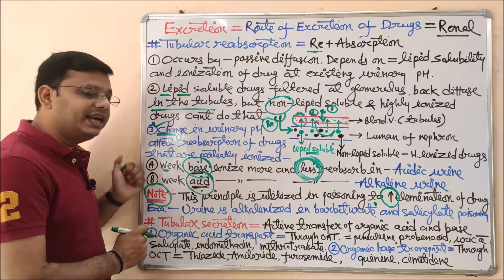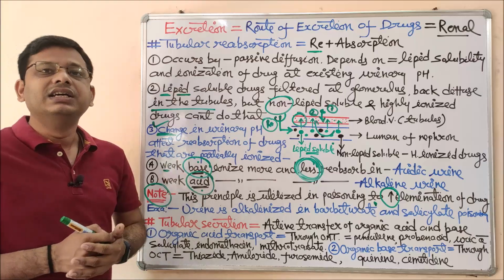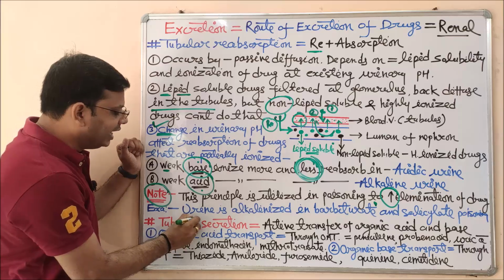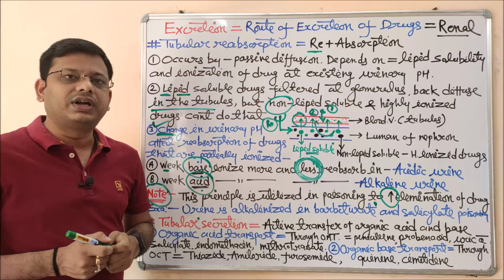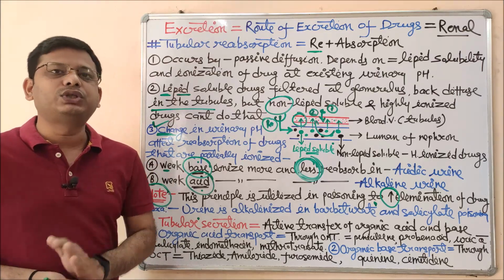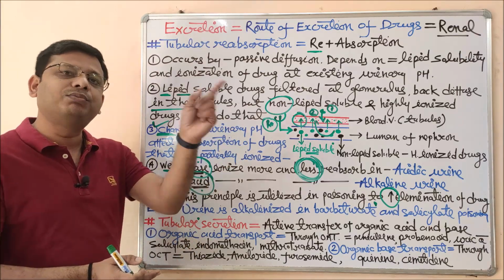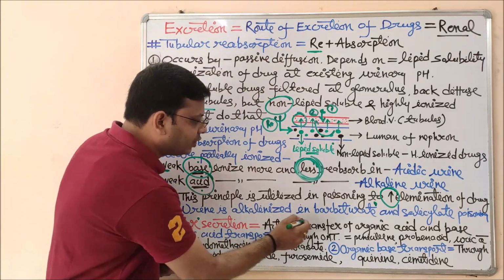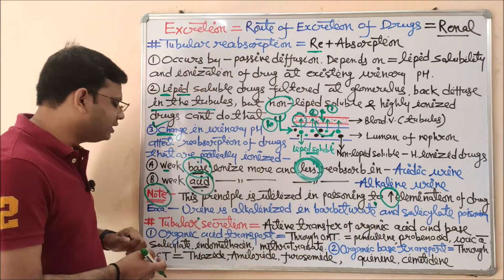Coming to the next process of urine formation, which is not as important as filtration and tubular reabsorption, so I have included it in a very short manner. That is tubular secretion: those drugs which cannot be filtered by glomerular filtration come to the lumen of the nephron with the help of the process of secretion. So this is called tubular secretion, that is secretion taking place from the blood vessels toward the lumen of the nephron. See here, the active transport principle is followed. So active transport of organic acid and base is taking place here.